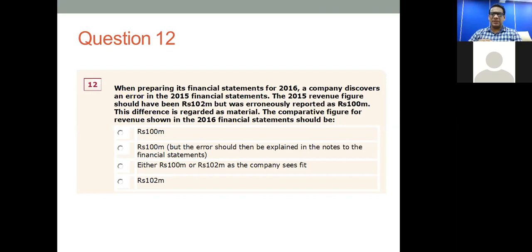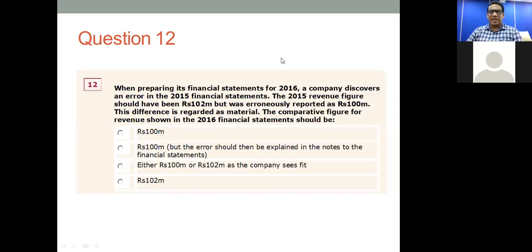The comparative figure for revenue shown in 2016 financial statement should be 100 million, 100 million within brackets, but the error should then be explained in the notes to the financial statements. Either 100 million or 102 million as the company sees fit. 102 million. So what do you think?